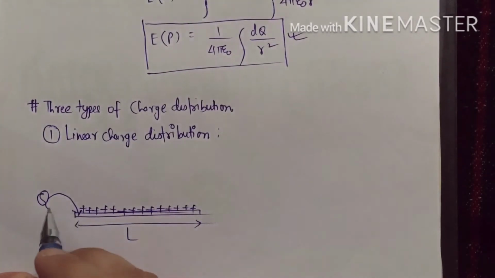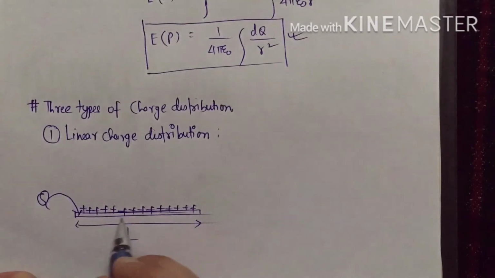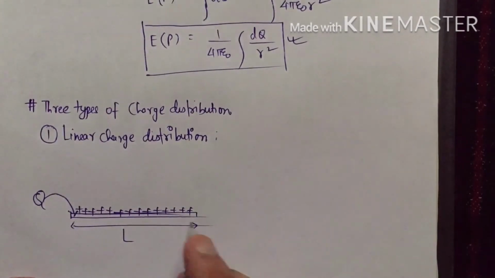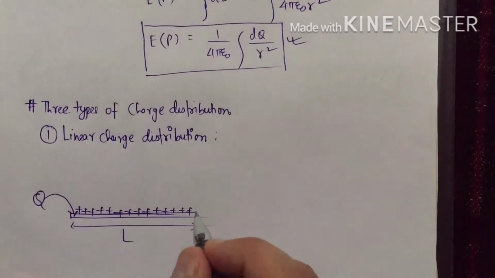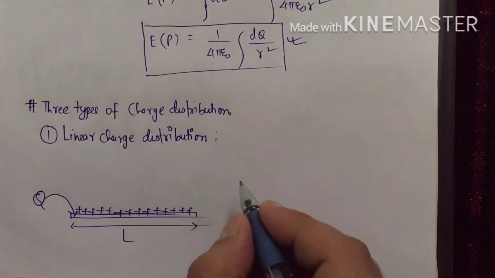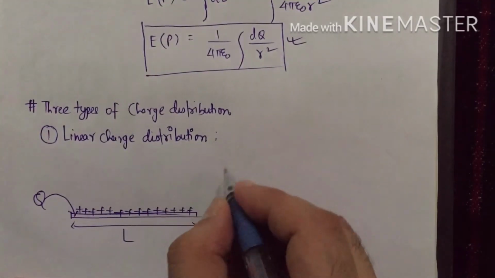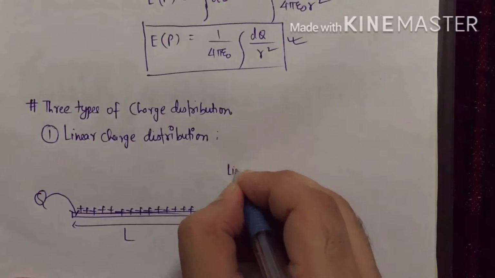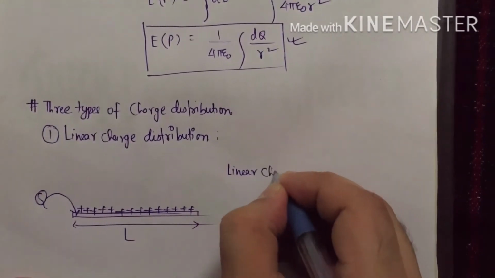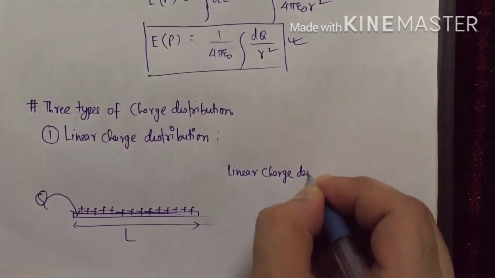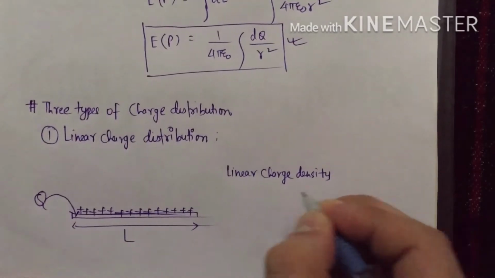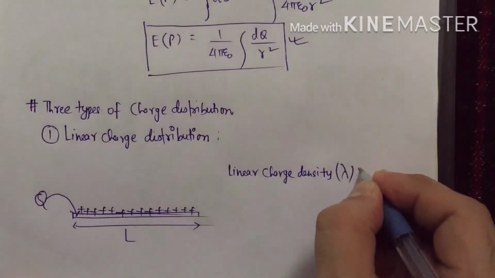So as the charges are distributed along the length, we define the quantity which is called linear charge density, lambda.